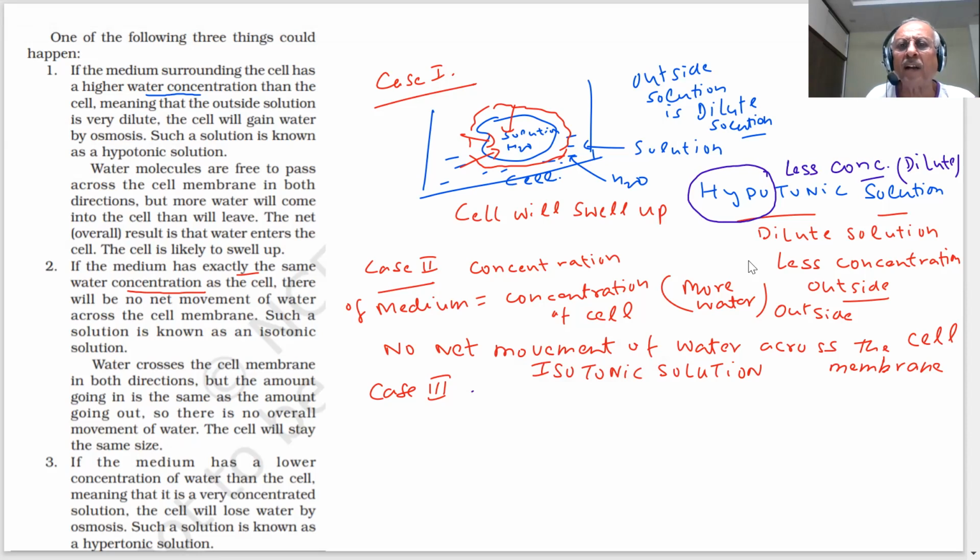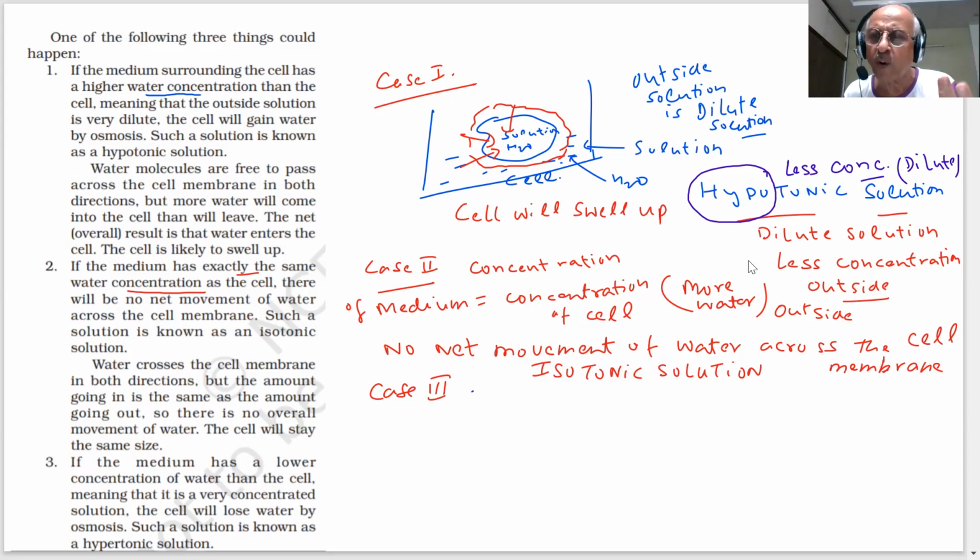Actually that doesn't mean water is not flowing. Water is flowing in this case also, but an equal number of water molecules enter and equal number leave. So water crosses the cell membrane in both directions, but the amount going in is the same as the amount going out. So there is no overall movement of water. The cell will stay the same size. If 50 water molecules enter, 50 also come out.